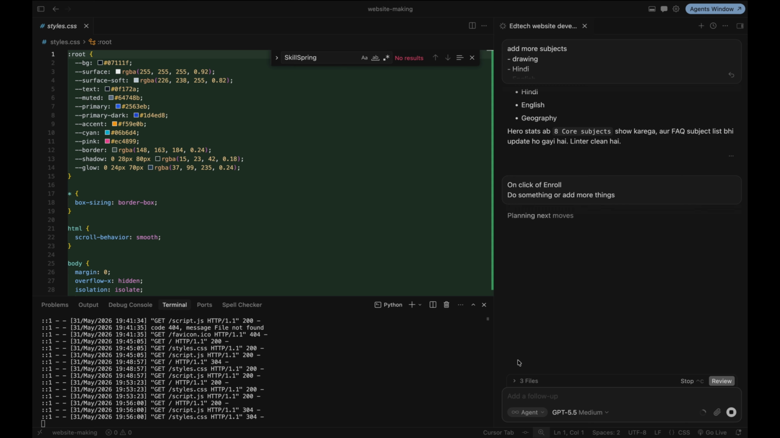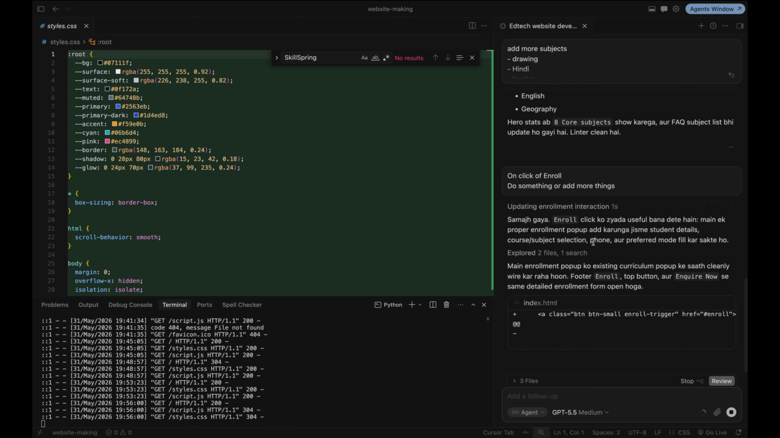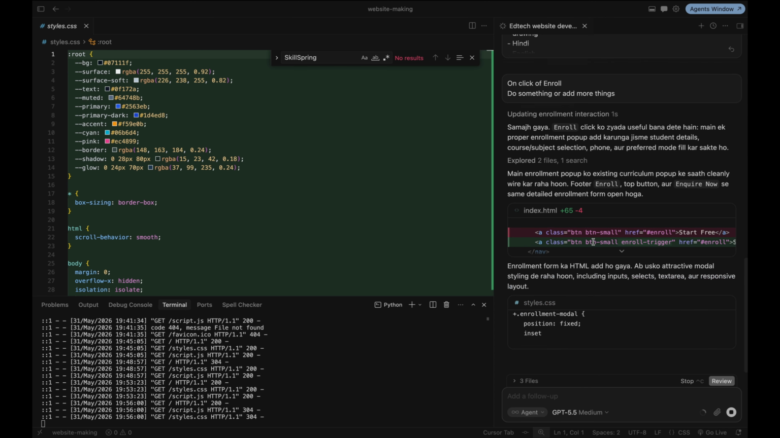On click of enroll, now it is saying planning next move. What is the next move? It is thinking and saying yes, I understand. It will make the enroll click more useful. I will add a proper enrollment pop-up. Now it is adding one new pop-up where, if I click on enroll, some new things will happen. Correct? So this is how you can make your website, you can update your website, you can do whatever you wanted to do with the help of a website.